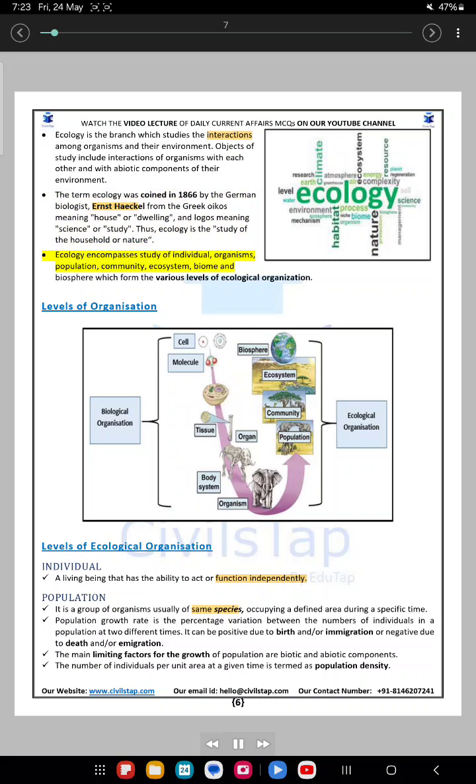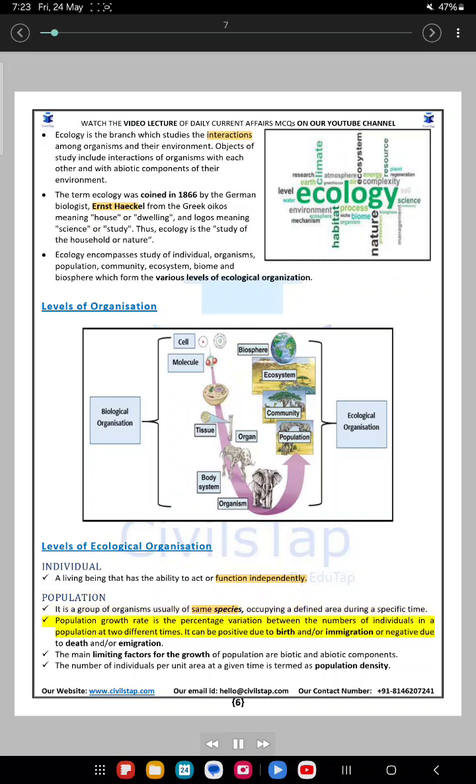Ecology encompasses the study of individual organisms, population, community, ecosystem, biome, and biosphere, which form the various levels of ecological organization. Levels of ecological organization. Individual: a living being that has the ability to act or function independently. Population: a group of organisms, usually of the same species, occupying a defined area during a specific time.